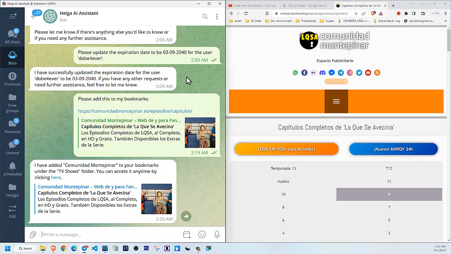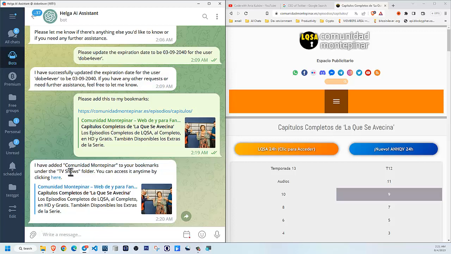And because I know this website existed before then, I don't need to specify a name or a category for the folder, because the chatbot will be smart enough to give it a meaningful name and folder. And that's exactly what happened.